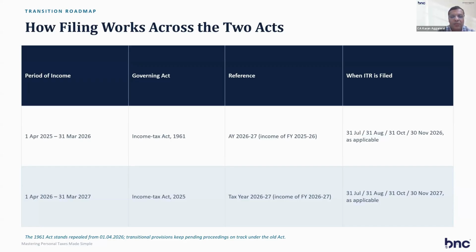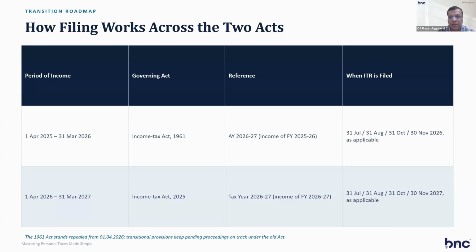So the difference is that when we filed our returns, we filed them as assessment year 26-27 for financial year 25-26. But in the tax year concept, there is no assessment year. So for tax year 26-27, returns will be filed for 26-27 in 27. So the assessment year word has gone. Only one concept is there, that is tax year. So everything will be done with tax year only. Suppose you get a notice of scrutiny, that will also correspond to tax year 26-27.